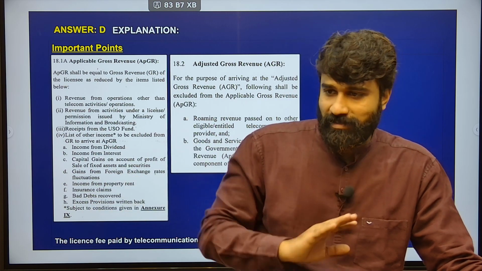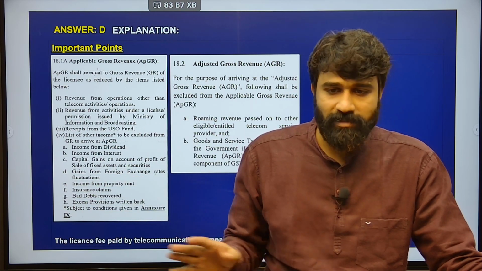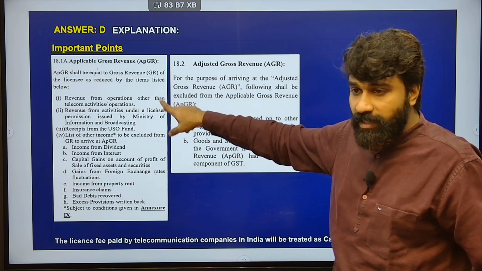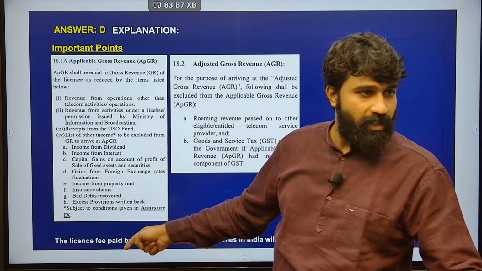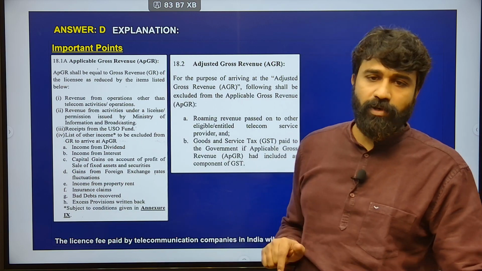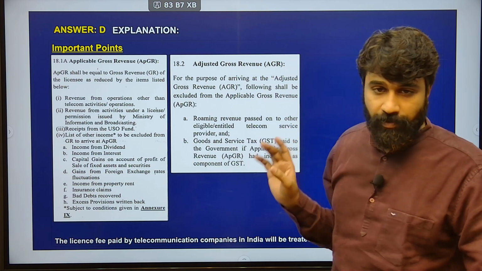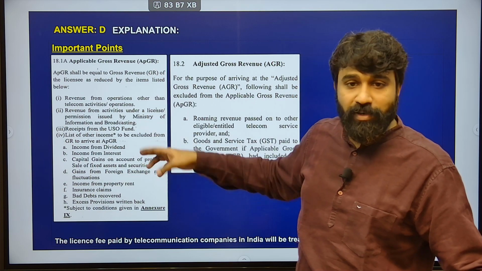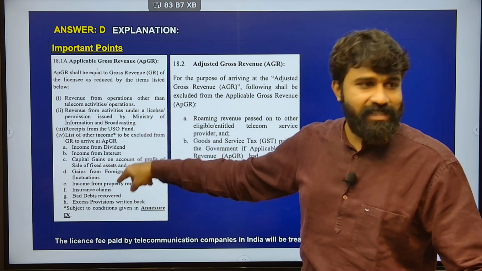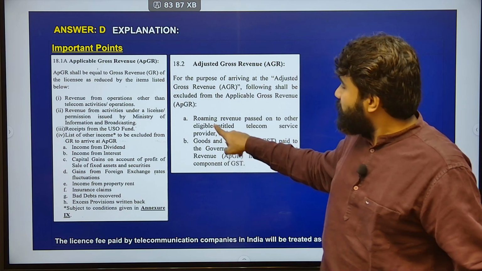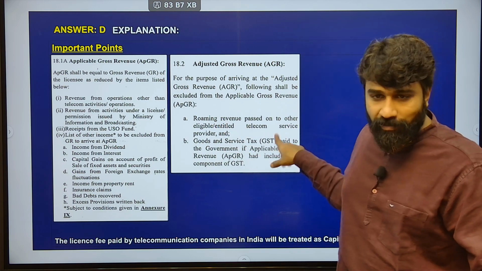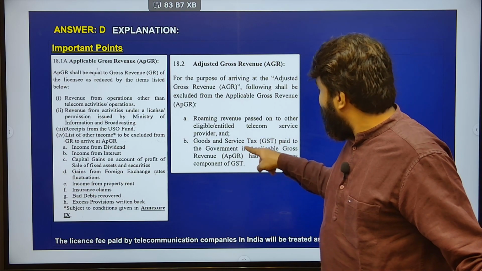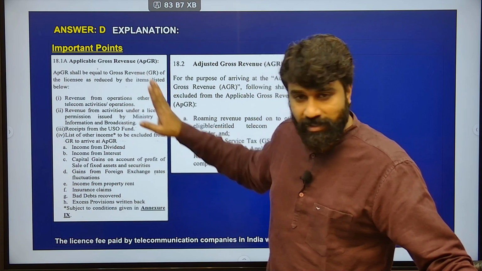other than license fee, the income other than license, and one more thing, that is here the licensee has to reduce these costs. Licensee means Airtel or any Vodafone telecom company. Next, adjusted gross revenue. What is this adjusted gross revenue? After taking up this applicable gross revenue, after excluding the revenue expenditure of this licensee, I have to exclude the roaming fee also, roaming revenue, roaming cost. Okay? After excluding the roaming cost and the GST component that is paid to all these things.